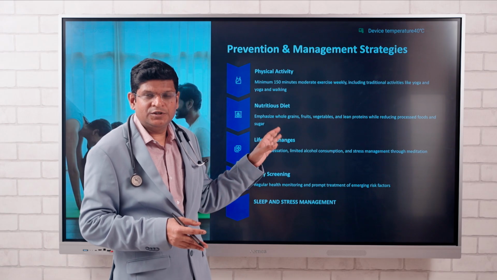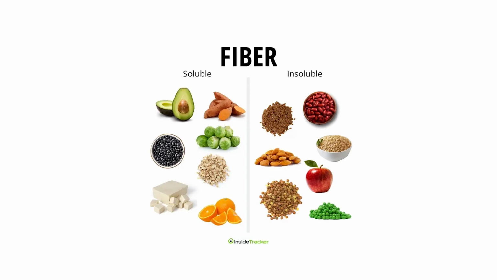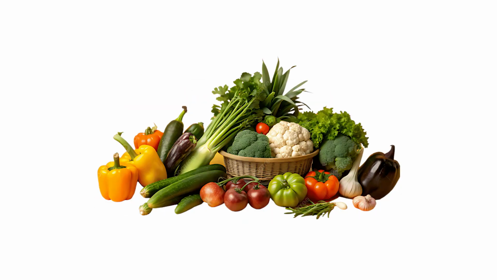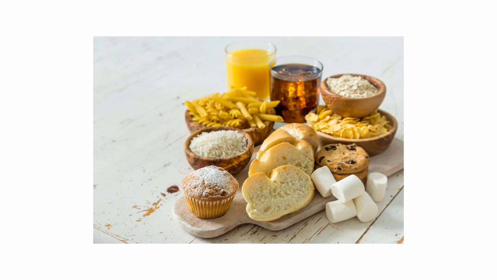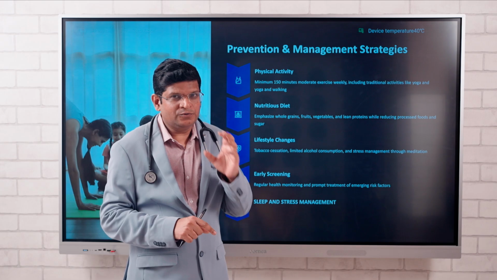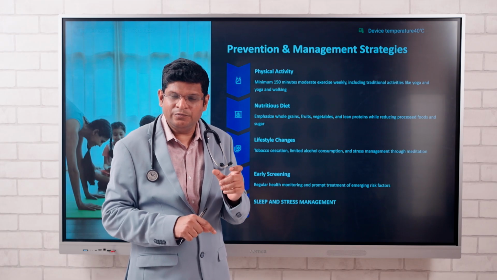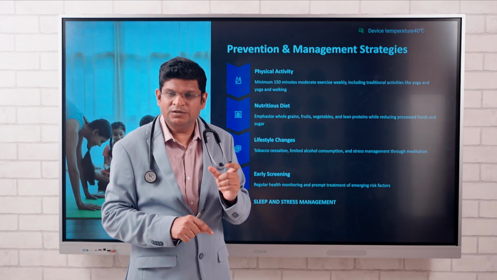Your diet should be nutritious. It should also contain adequate amounts of fiber, along with fruits, vegetables, good proteins, healthy fats and complex carbohydrates, and you should avoid refined carbohydrates and unhealthy fats. So you have to take a balanced diet. We have uploaded a lot of videos on the channel regarding diet. You can search and watch them in detail.